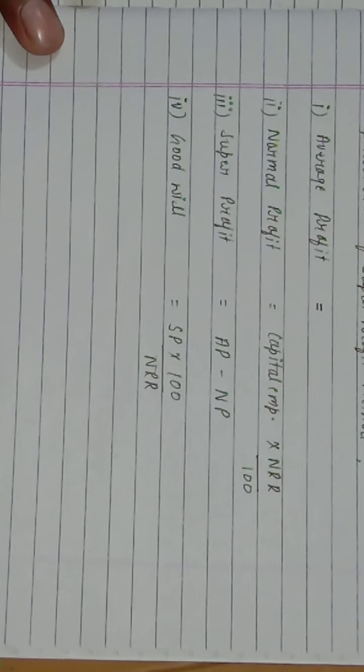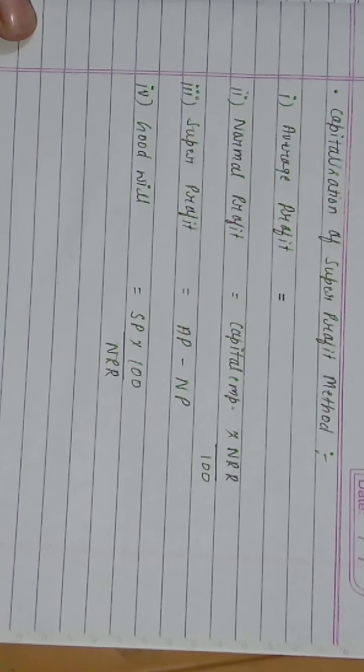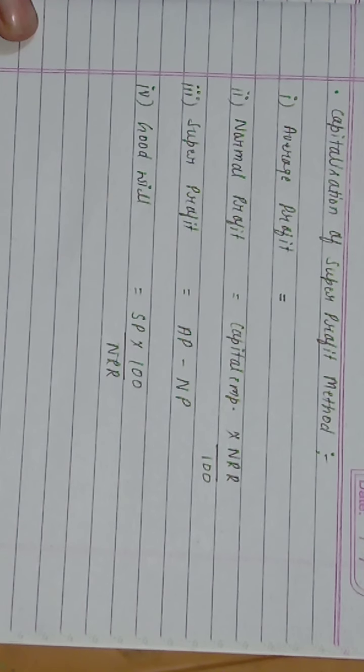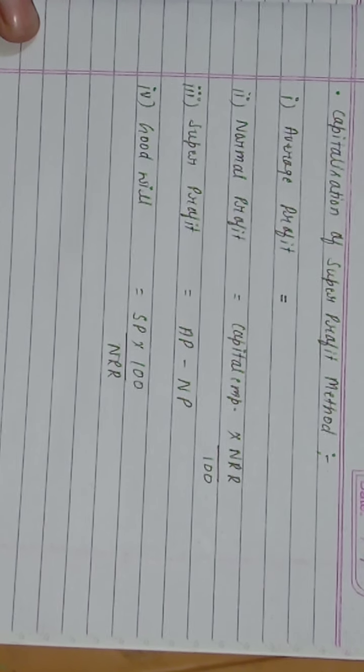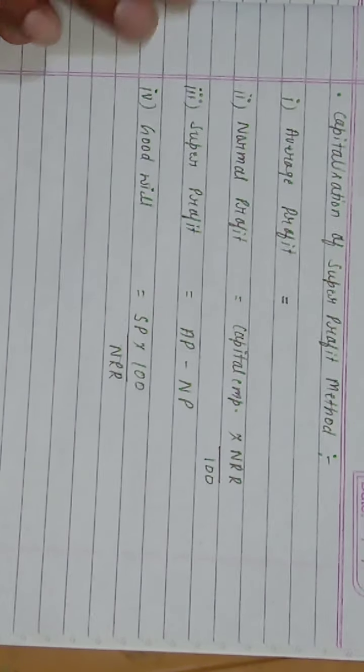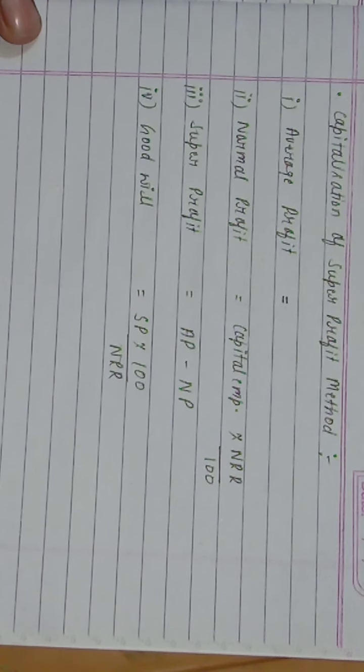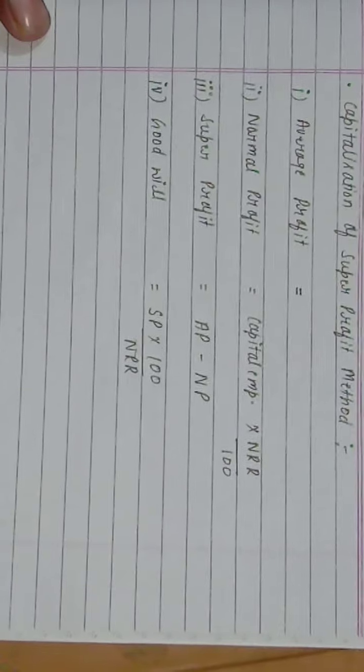These are the 4 steps to calculate the value of goodwill by the capitalization of super profit method. On the basis of these steps, we are going to solve question number 12.